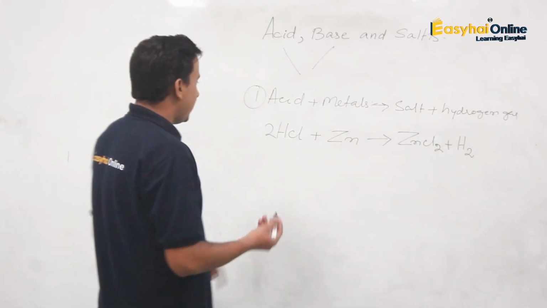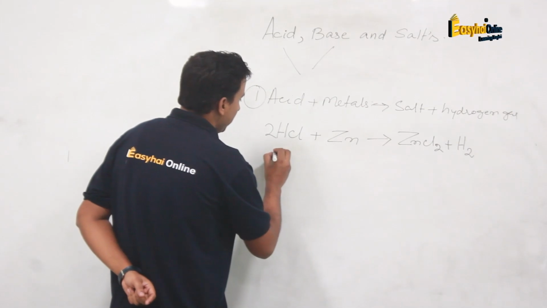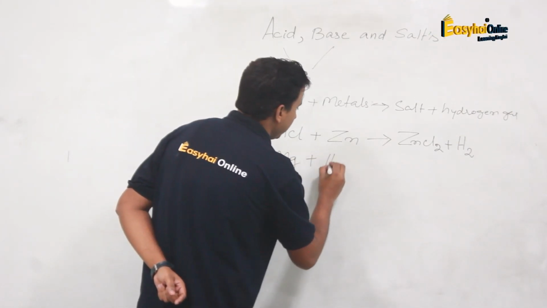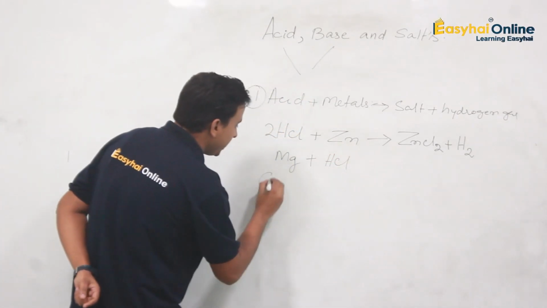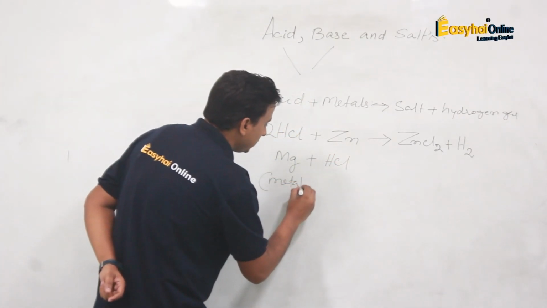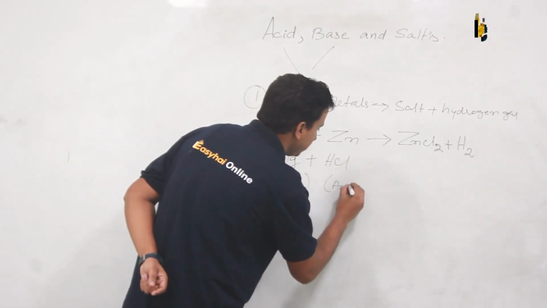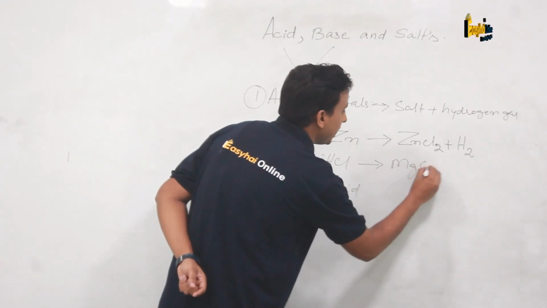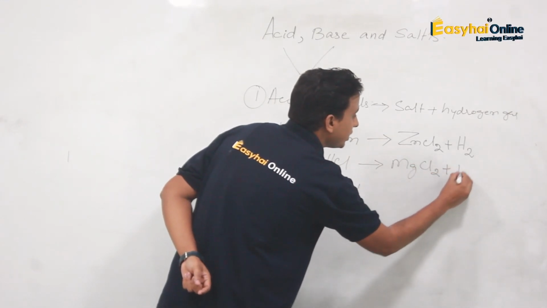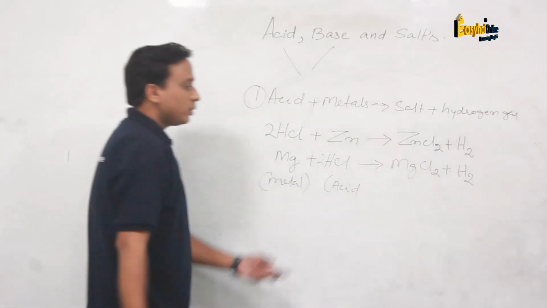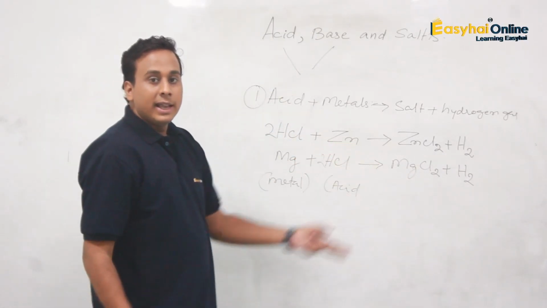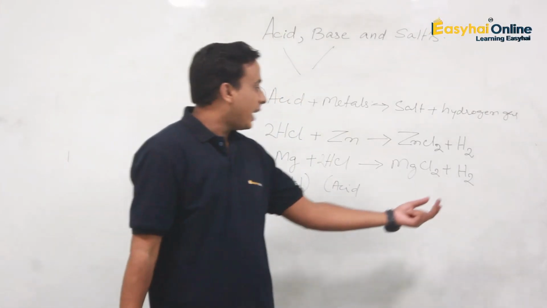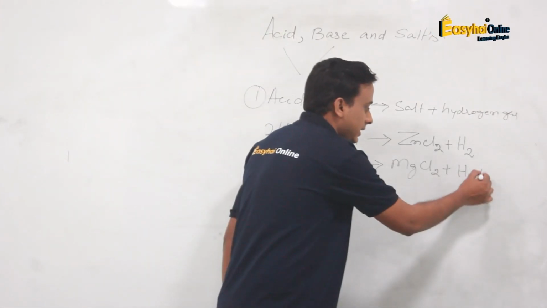Now let us see another example. If I react magnesium with HCl, magnesium here is a metal and HCl is an acid. It forms magnesium chloride, MgCl2, plus hydrogen gas is evolved. So here also we saw that hydrogen gas is getting evolved. Now there is an interesting thing to understand when this acid reacts with metal: hydrogen gas is getting evolved.